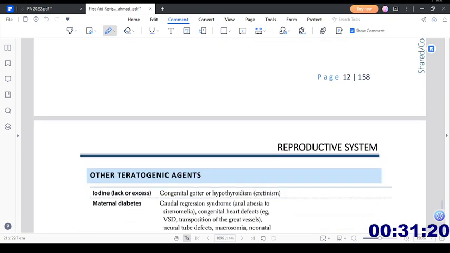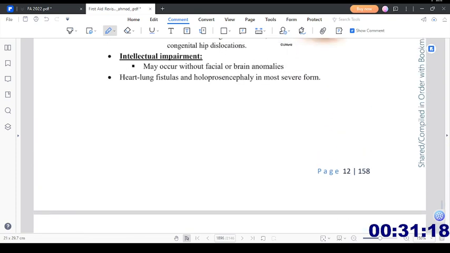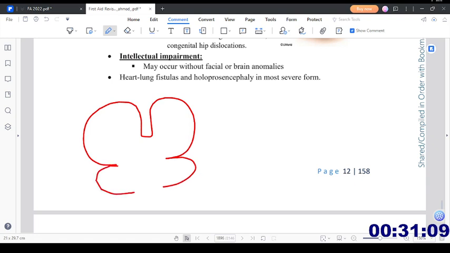Okay, there is no picture of that. So in holoprosencephaly, we find that a normal brain looks something like this. These are hemispheres, so they look something like this. And the ventricles, if this is one ventricle, it is connected. Suppose I'm drawing the lateral ventricles. The lateral ventricles connect on each side to the fourth ventricle. Suppose this is one ventricle over here, and here we have another ventricle. Both of them collectively are connected to the third ventricle, and the third ventricle will then go to the fourth ventricle and all that. I'm sorry for the bad diagram. Both of them are connected to the third ventricle like that.